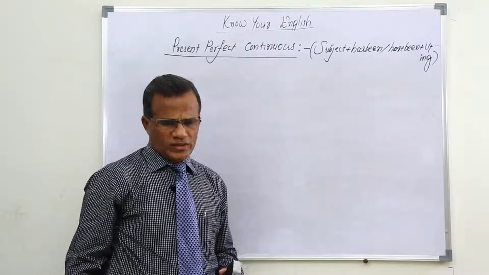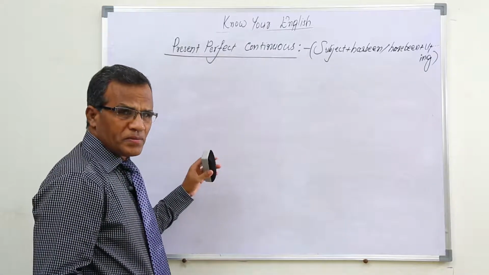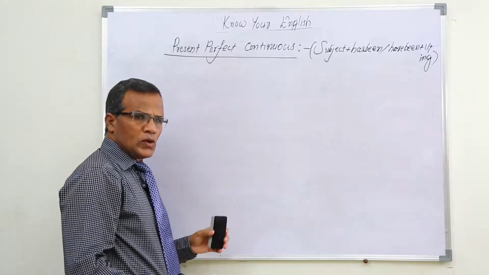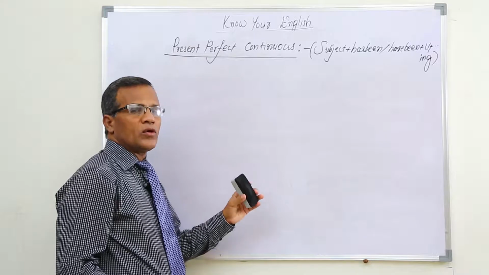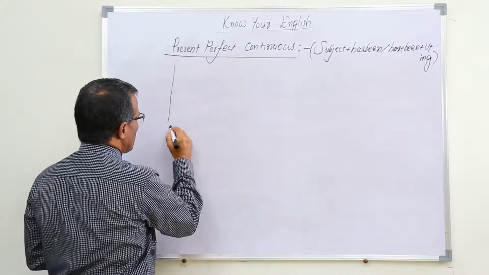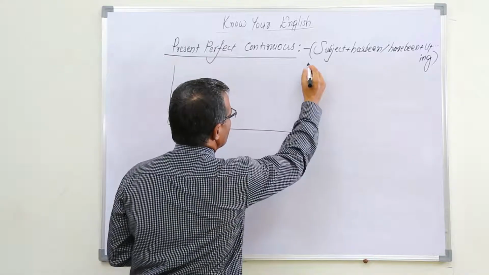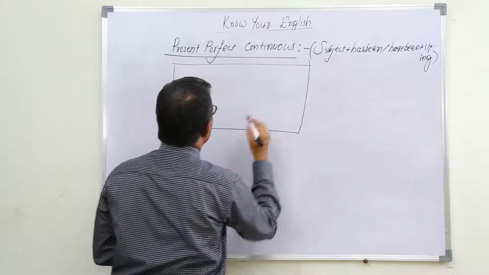Present perfect continuous. If you observe the table of this present perfect continuous, you come to know when to use has been and when to use have been. I am drawing one substitution table for your convenience.